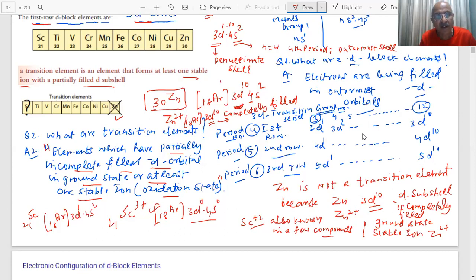For example, this compound is known, it is not very stable, but it is known, student. These are compounds in which scandium is in +2 oxidation state. Not very stable, but they are known. Therefore, scandium has been considered as a transition element, but zinc has not qualified. It does not qualify to be called a transition element, student.